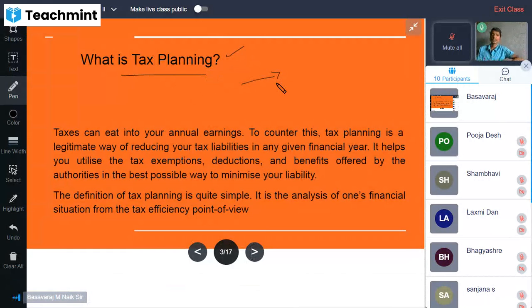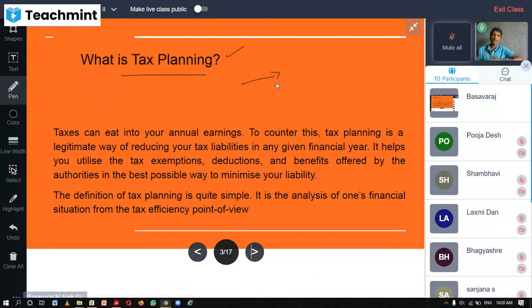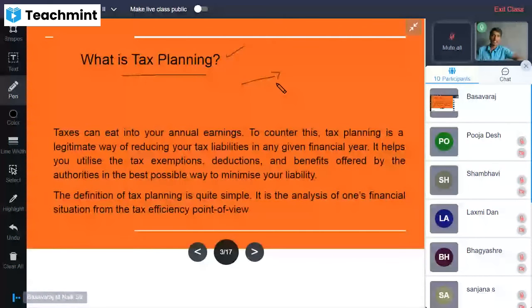So what are those opportunities or the exemptions, deductions, and benefits offered by the tax authority, that the person, being an individual, being a businessman, being an associate, should come to know. Then he should plan for it to reduce his tax liability. That is nothing but what we can call tax planning.